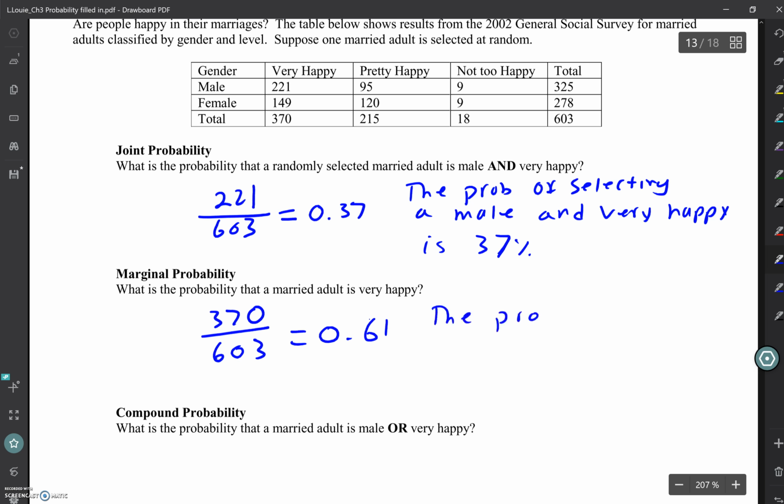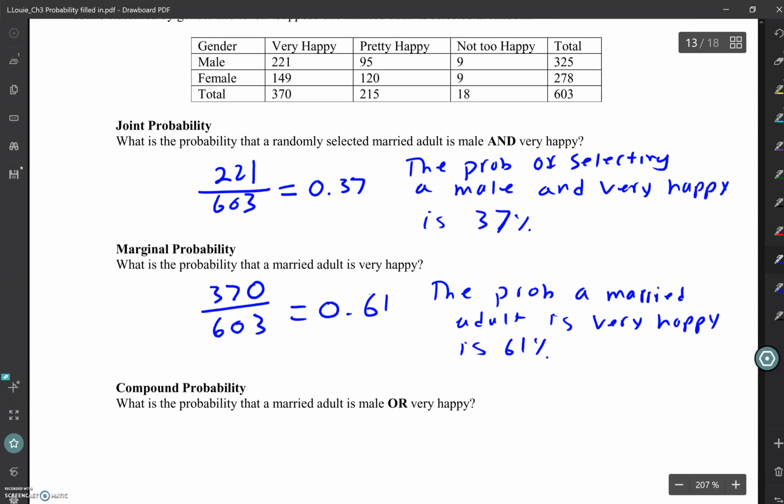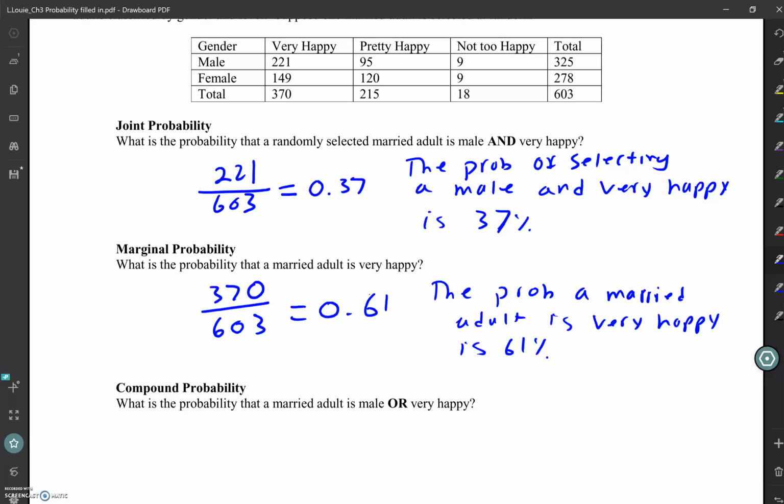So the probability a married adult is very happy is 61%. At least it's better than half. That's good. There's hope out there.